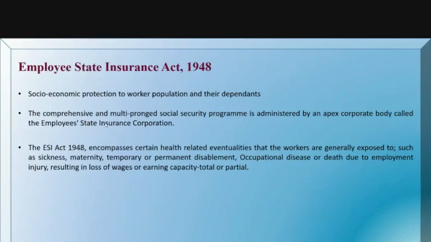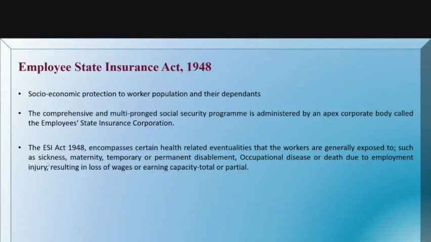The ESI Act 1948 encompasses certain health-related eventualities that workers are generally exposed to. These are some of the things covered under this ESI Act 1948.